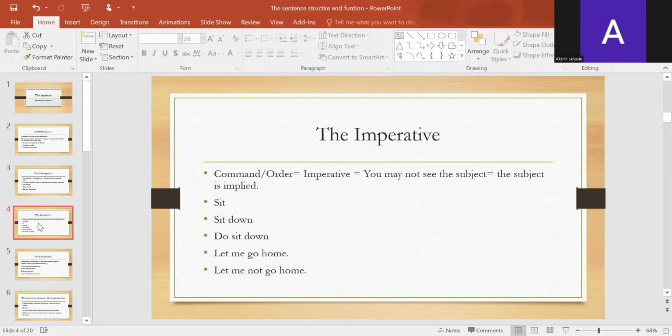The imperative. The characteristic of this type is that the subject most of the time is not visible. The subject is implied, so you cannot see a subject, even though it is a sentence. Sit down. Do sit down. Let me go. Let me not go. All these are imperatives. They give a command or order.